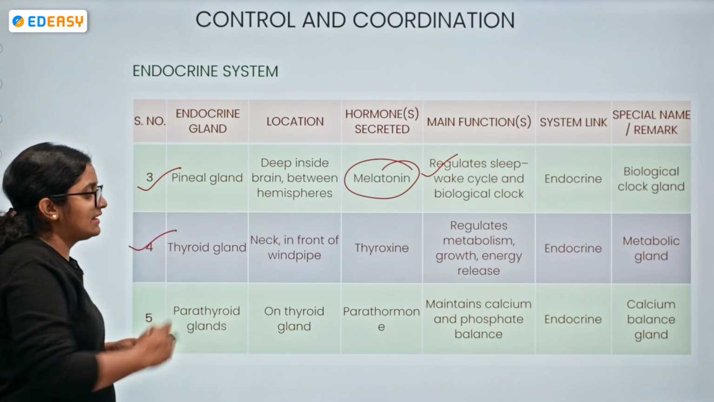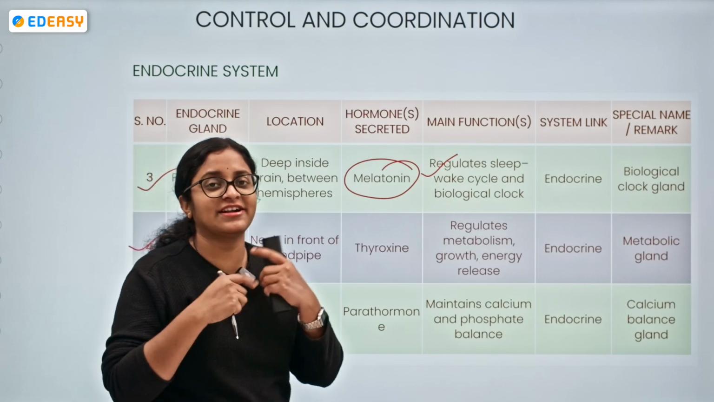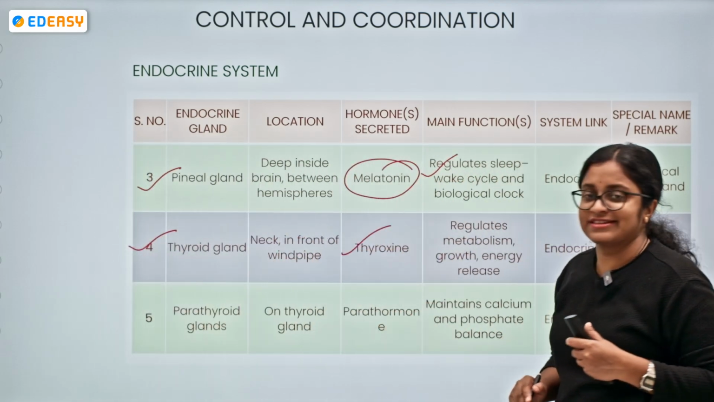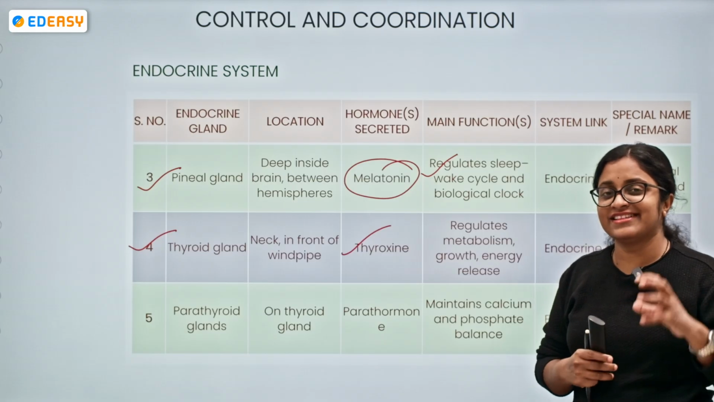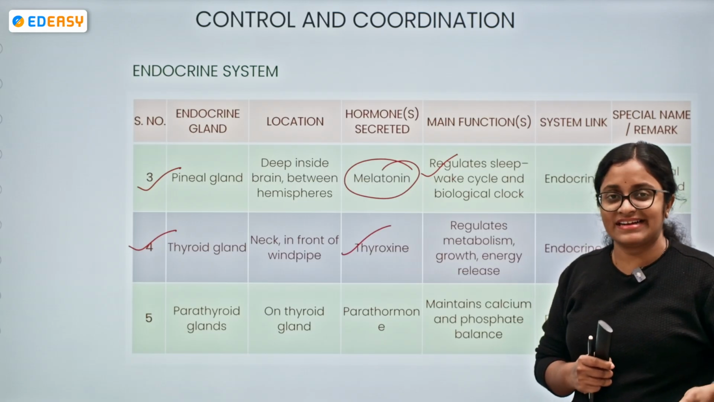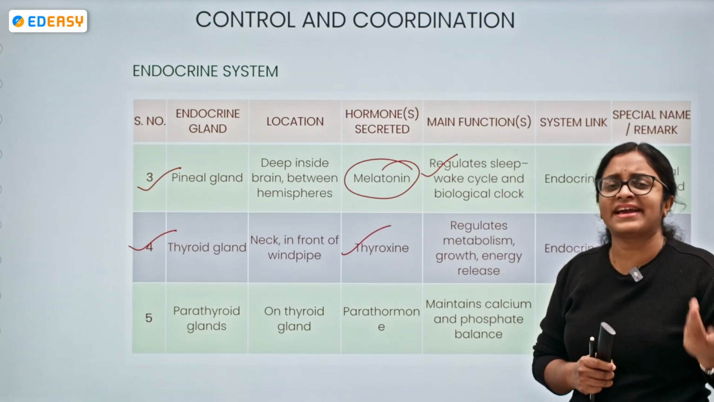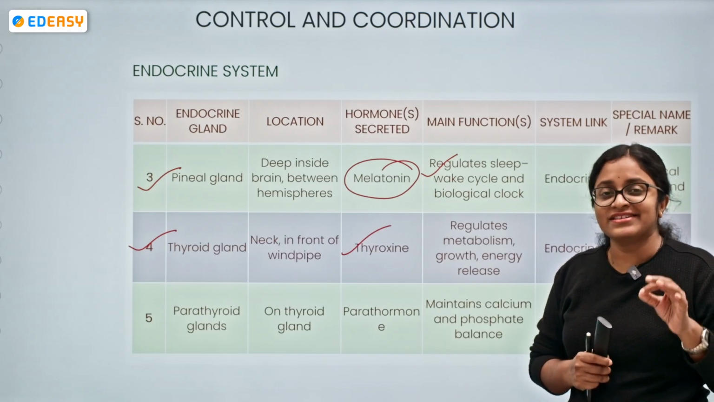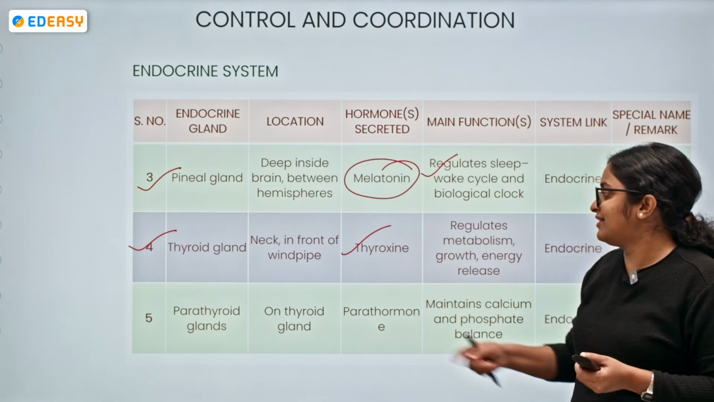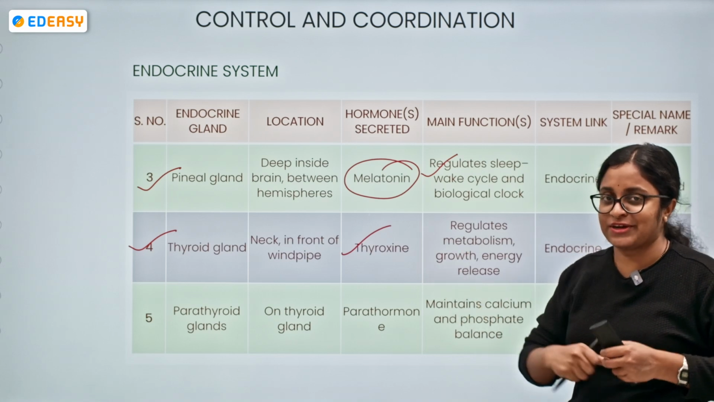The thyroid gland, it is present within the neck region, in the throat region, in front of the windpipe, and it secretes thyroxine. Generally, we see in television ads now, like our salt contains iodine. Why is iodine required? Why do we have to take iodized salt? Because iodine is responsible for making thyroxine. It is one of the key ingredients in thyroxine production.